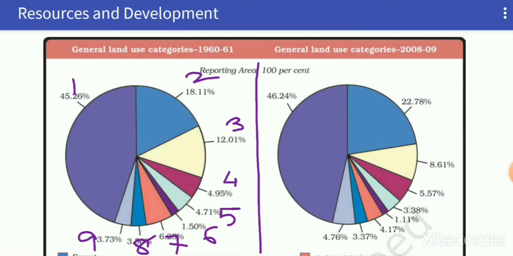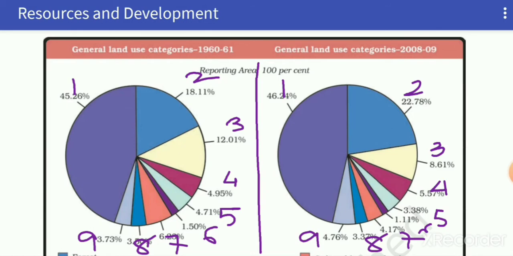In the same manner, 1, 2, 3, 4, 5, 6, 7, 8 and 9.